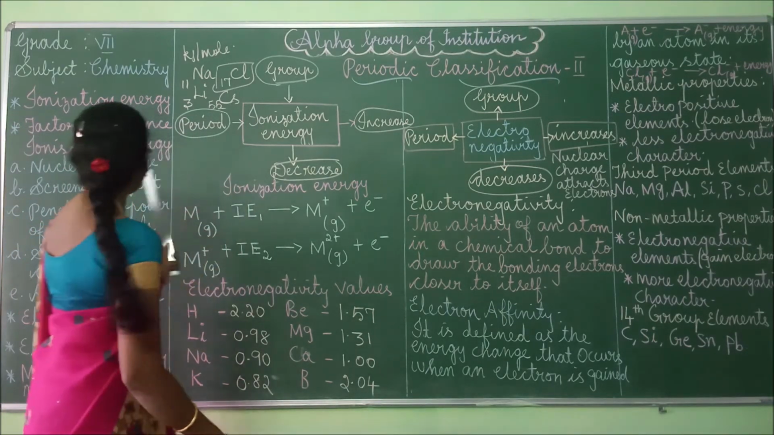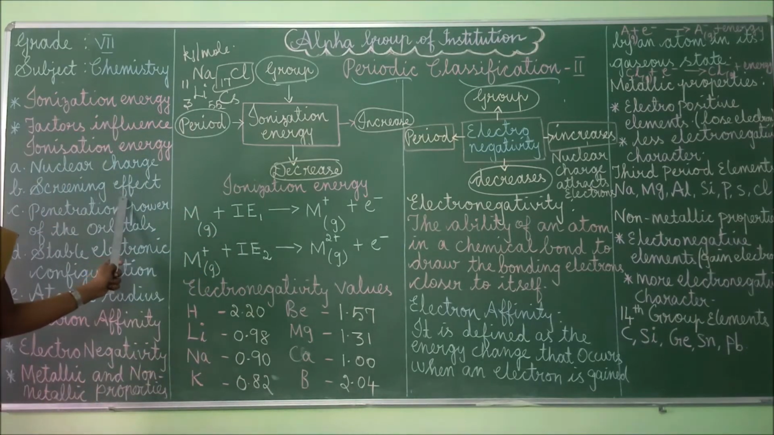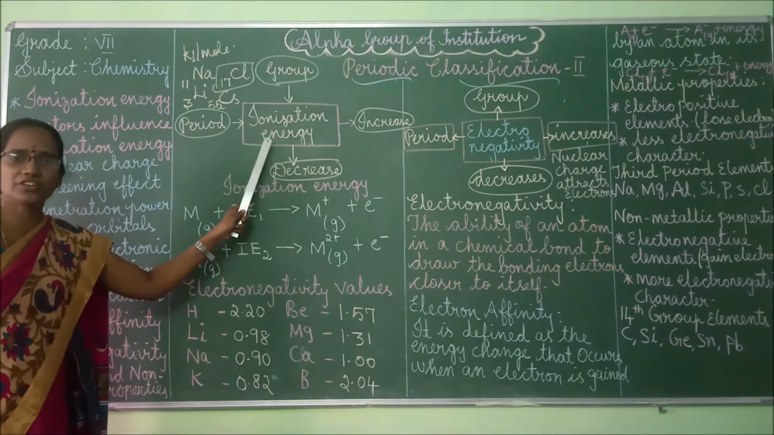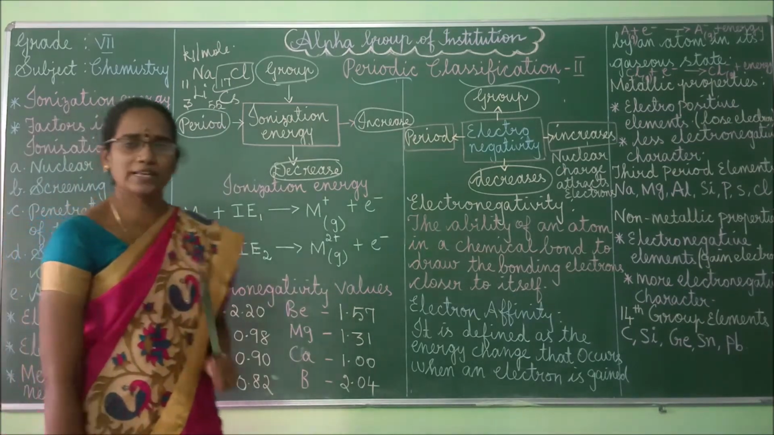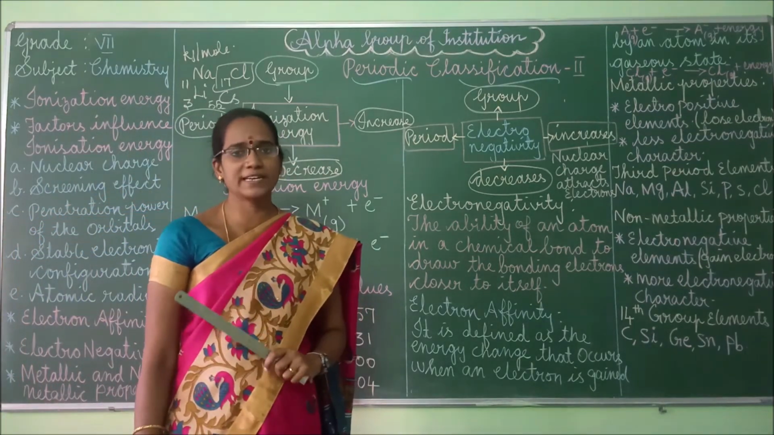So what is the second one? If the screening effect is more, then ionization energy will be less. So the cesium atom has less ionization energy. Understood, children, about the screening effect?